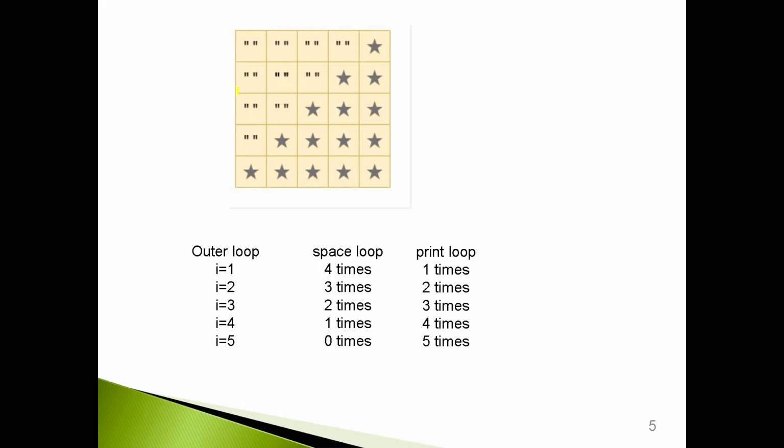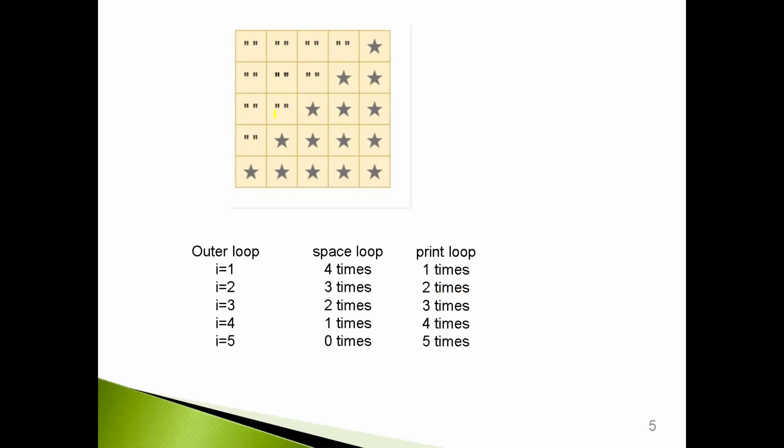Then on the second row, when I is equal to 2, the spaces I need to print are 3, n minus 2, and I need to print 2 stars here. Next time when I is equal to 3, now the spaces will be again decremented by 1.